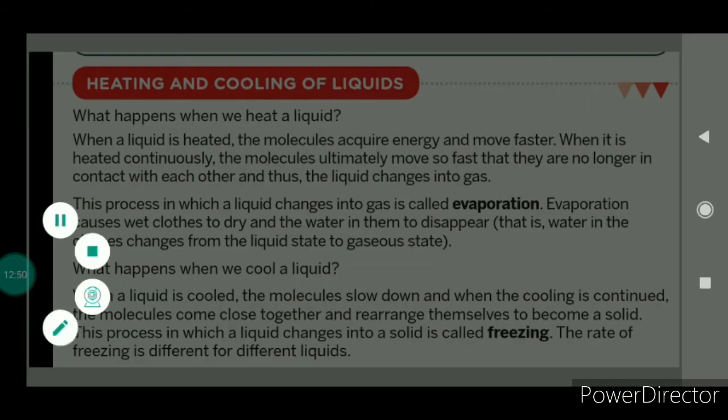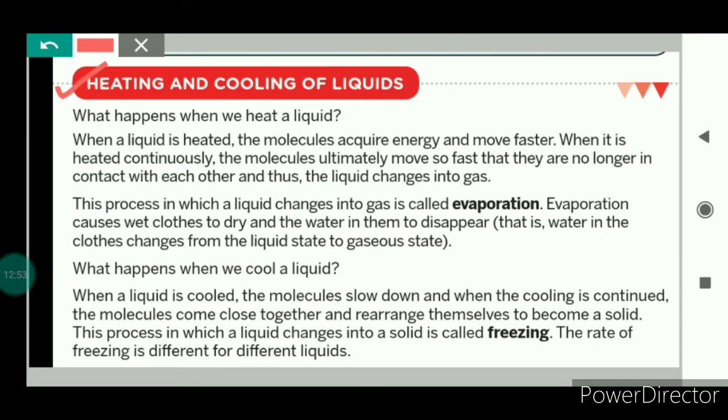Now we will see what happens when liquids are heated and cooled down.